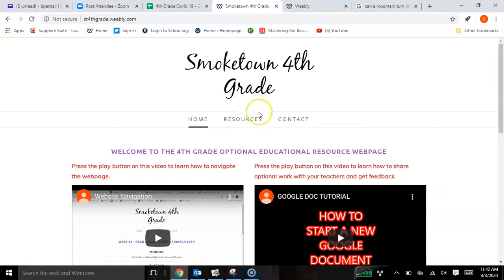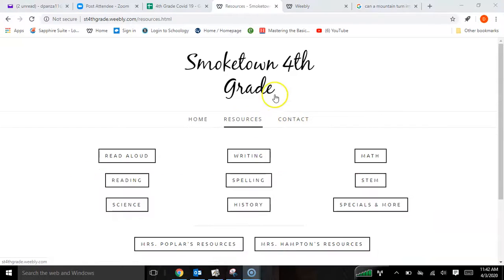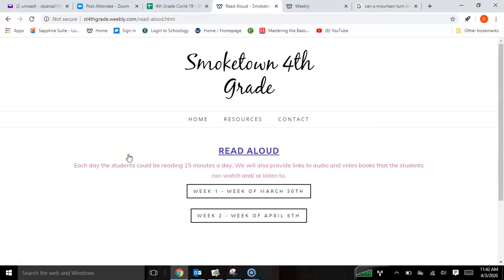There are 3 basic links: homepage, resources, and contacts. When you click on the resource page this week, it will look exactly the same until you click on the specific subject links. By clicking on the subject links, it will look very similar. However, you'll see another set of links.